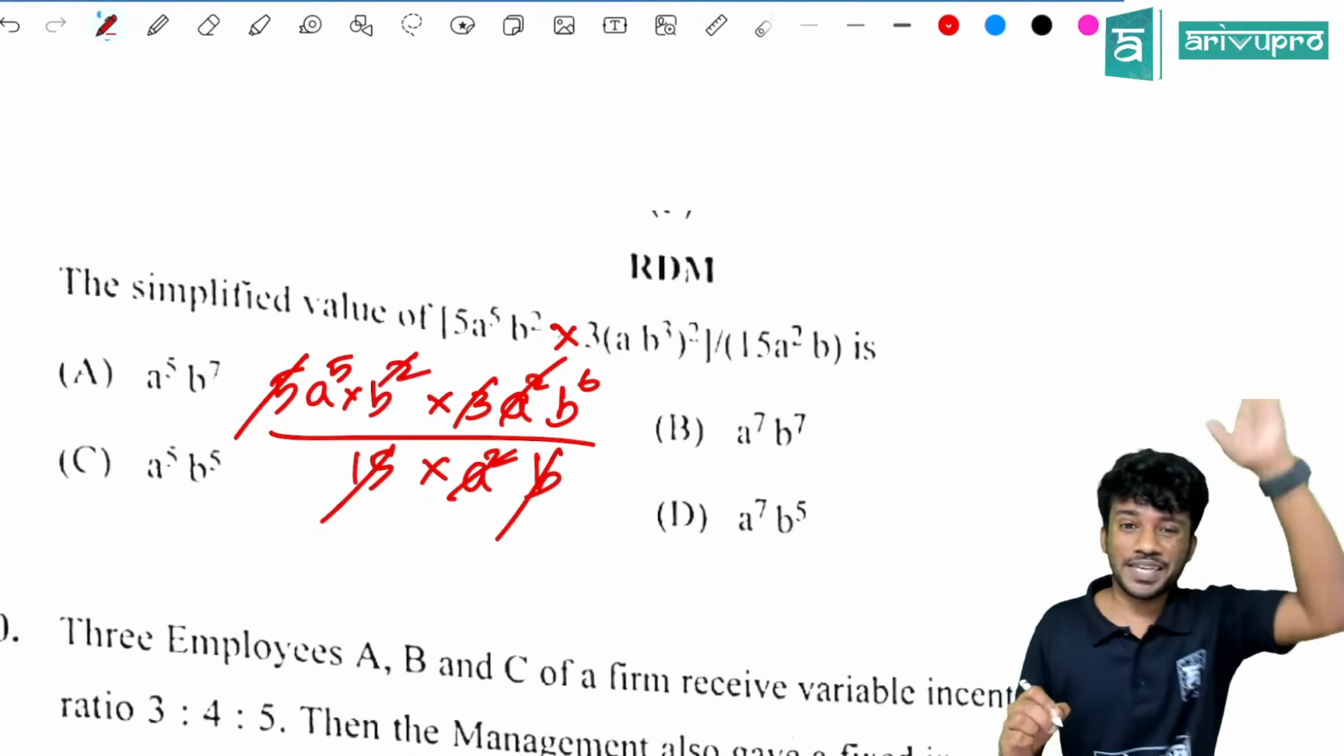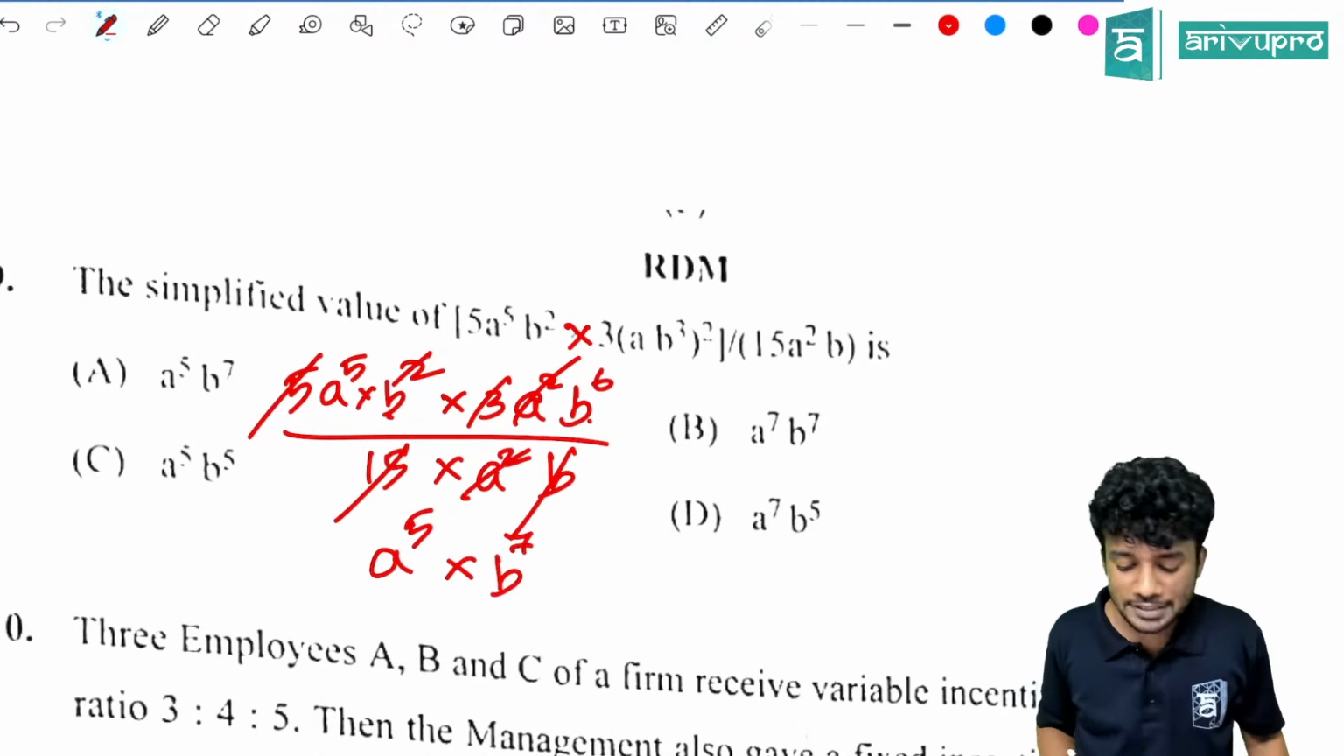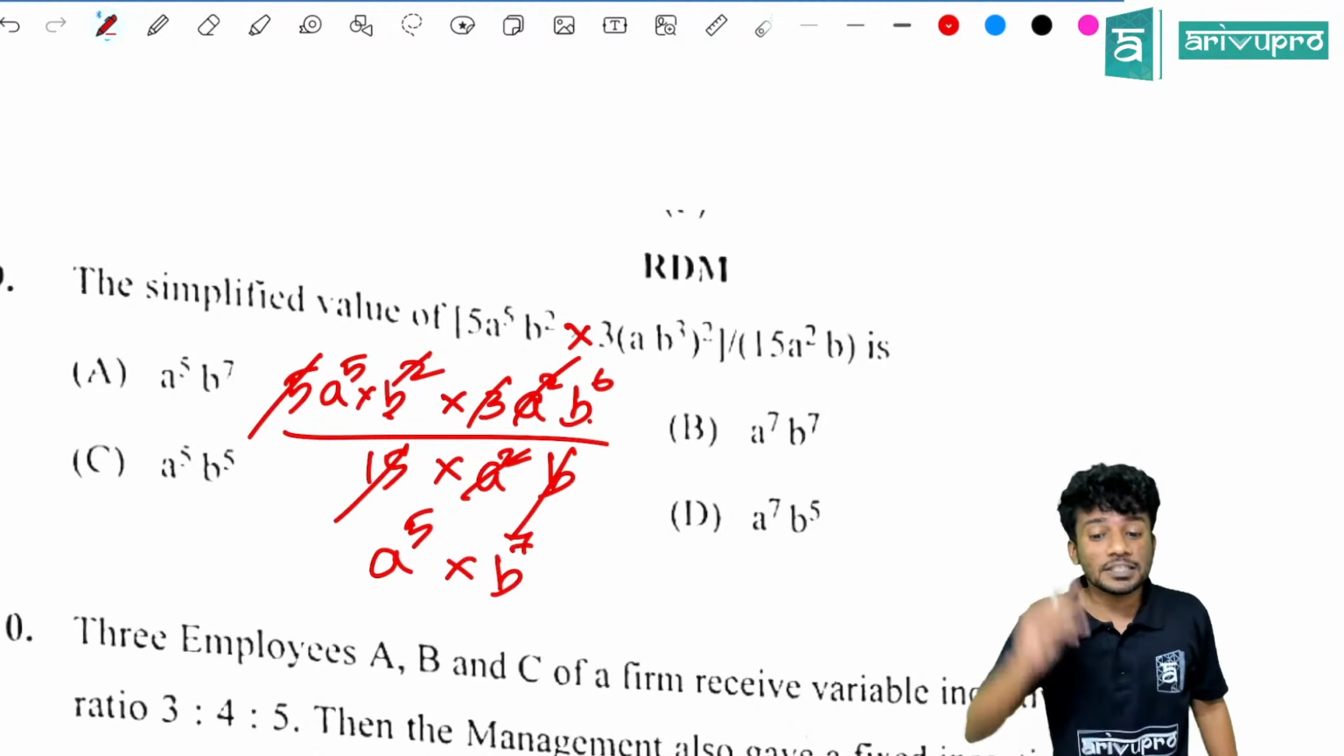So what is remaining at the end? a raised to 5 into b into b raised to 6 is how much? b raised to 7. So what is the answer, people? Option A, a raised to 5 into b raised to 7, is the right answer.